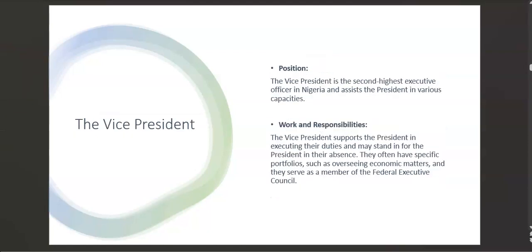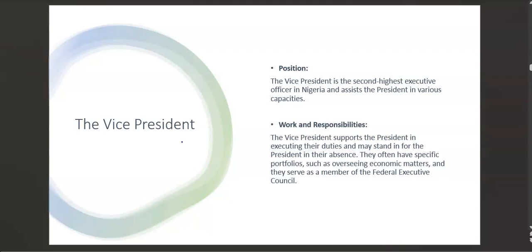Now let's look at another position, the vice president. After the president, we have the vice president. He is the second highest executive officer in Nigeria and assists the president in various capacities. I talked about the president being the ultimate leader, the first in the leadership positions. We have the president first, then after the president, we come to the vice president, who is second after the president.